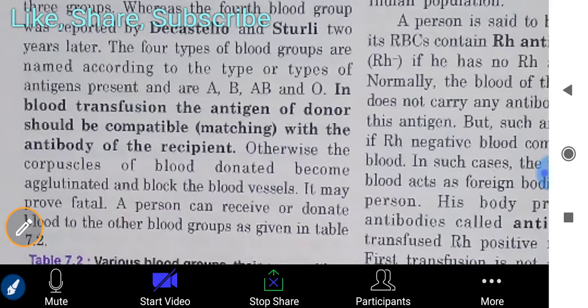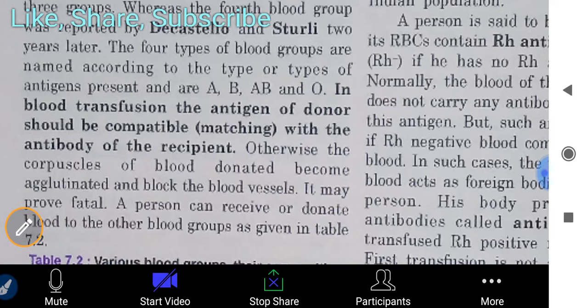In blood transfusion, the antigen of the donor should be compatible or matching with the antibody of the recipient. Whenever you go into the hospital, they first match the blood groups, then they donate to the recipient. Otherwise, the corpuscles of the donated blood become agglutinated, as we read earlier, and block the blood vessels. It may prove fatal for a recipient.